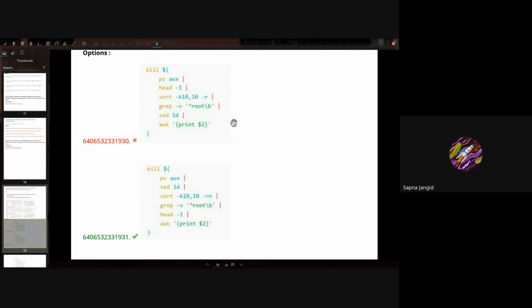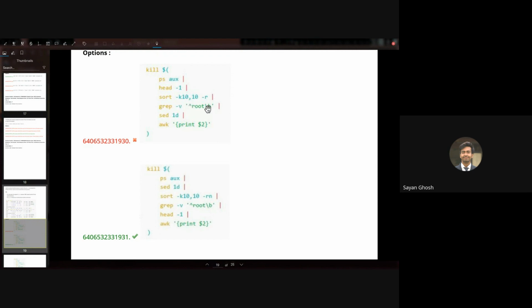RN. Other than that? Multiple things are wrong. The first thing is head. We have the head at first, right? So what will happen if we have the head at first? We'll only have just one line, just the header line. So none of these makes any sense.